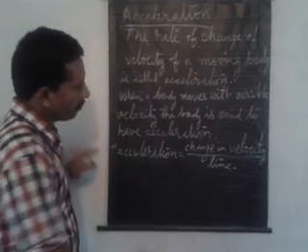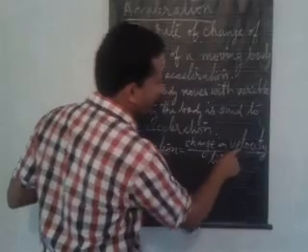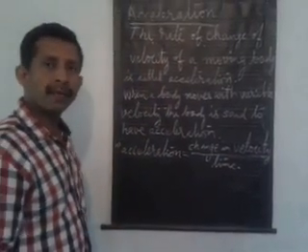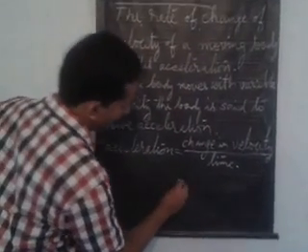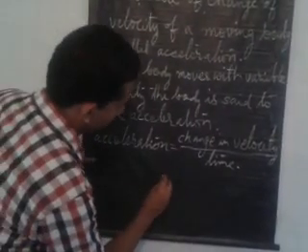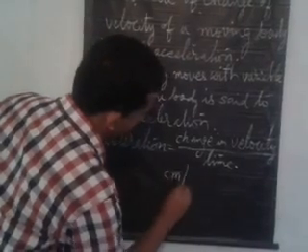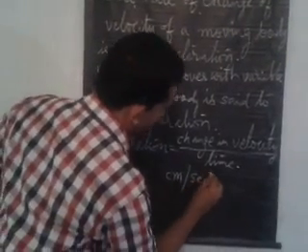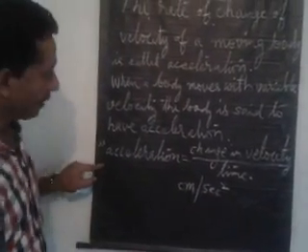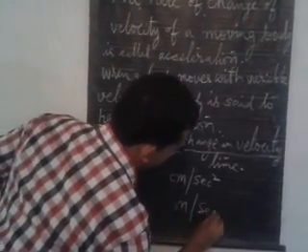So, there come two terms of time in the term of acceleration. So, the unit of acceleration in CGS system is cm per second square, and in MKS system the unit is meter per second square.